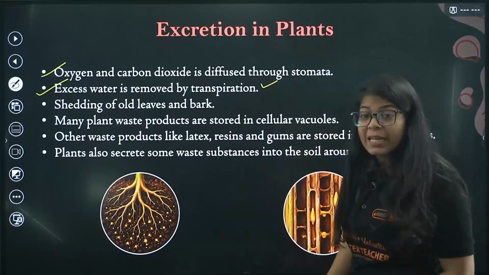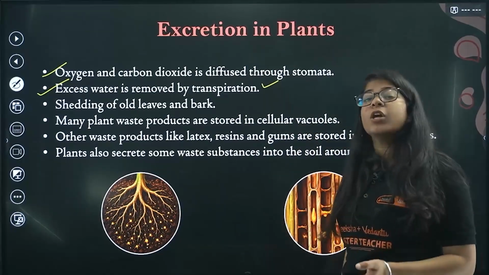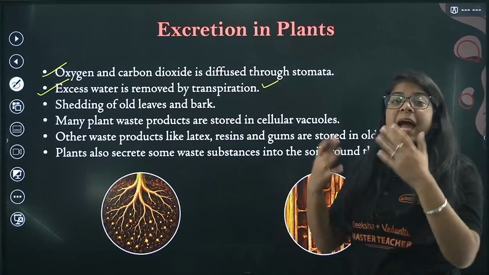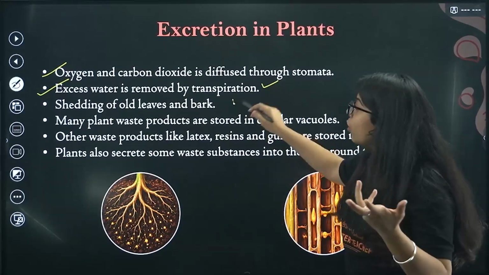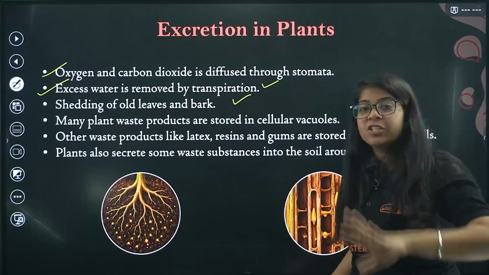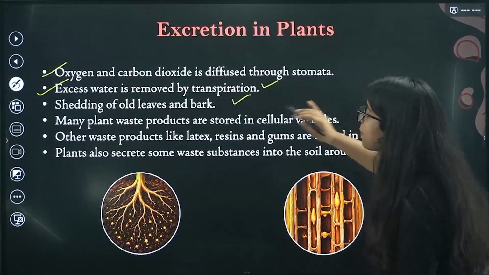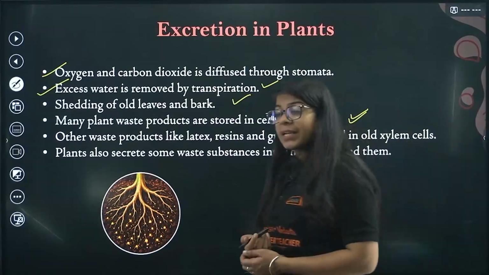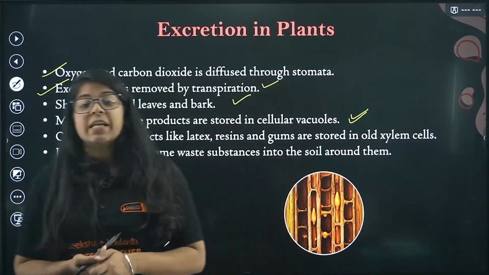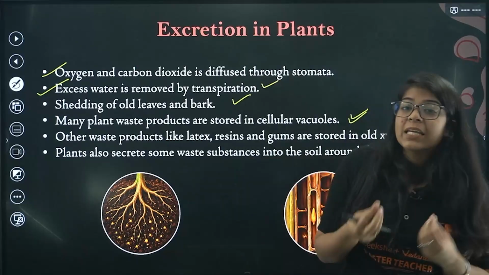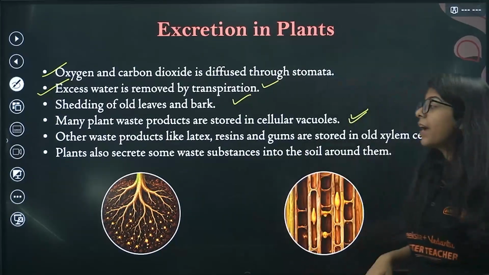Then there is shedding of old leaves and barks. If you have seen very old trees, they have barks that are really dried up, and they shed. And old yellowish leaves are now a waste, so they shed. Now many plant waste products are stored in cellular vacuoles. We studied in the cell chapter that we have vacuoles in plant cells, so many wastes are stored in that vacuole.